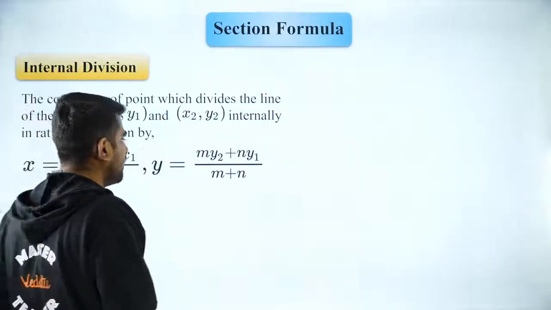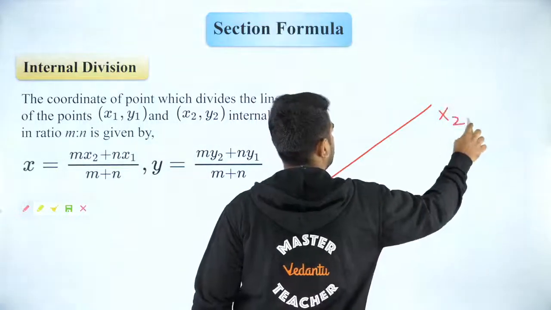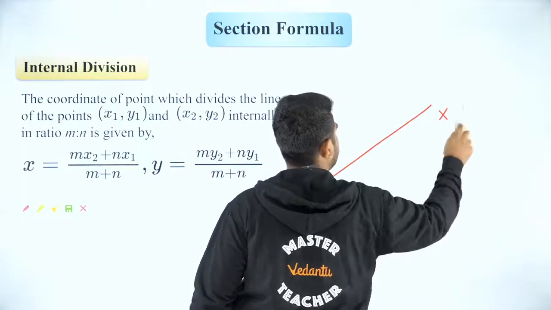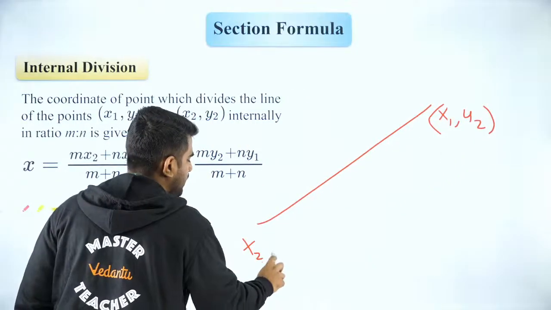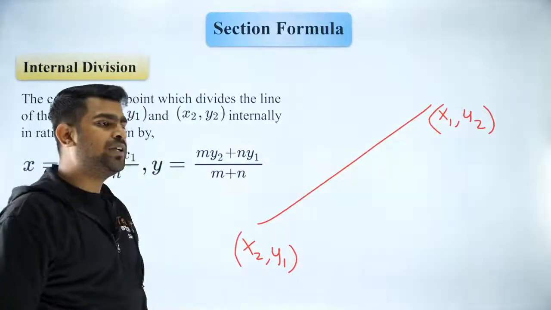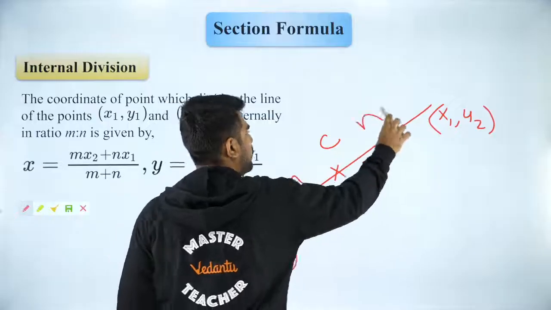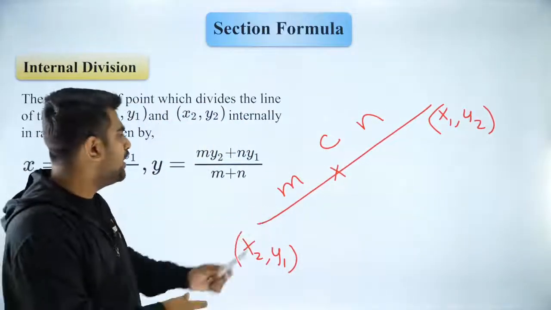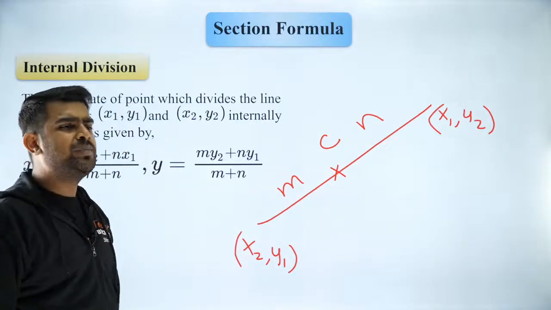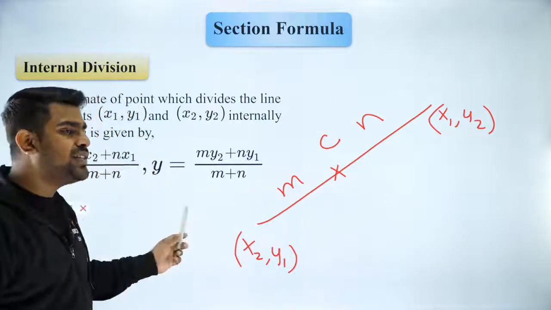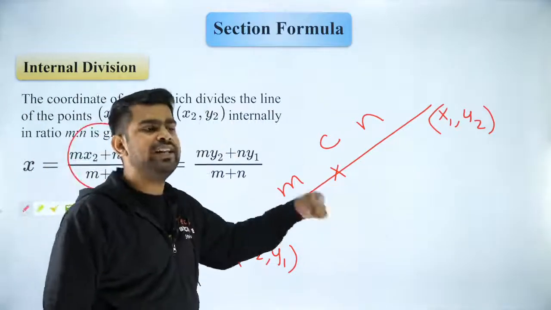So Kirito is asking, sir, what if instead of x2 over here I have x1 and y2, and instead of x1 over here, I'll have like this. Is this what your doubt is, Kirito? So let's say you have a point C dividing in the ratio m is to n. Now apply accordingly, Kirito. It will be m into x1 plus n into x2. Okay. So it doesn't matter. Just understand how we apply it for the basic case and extend it for any question. That's it.